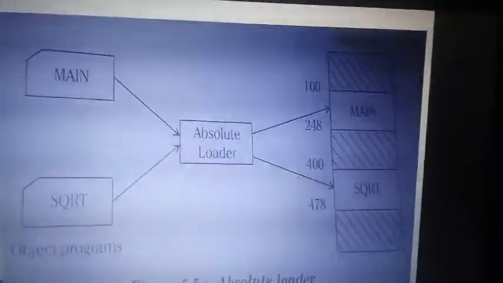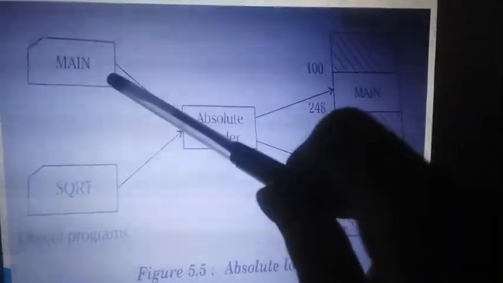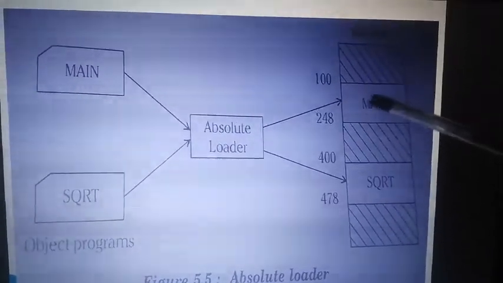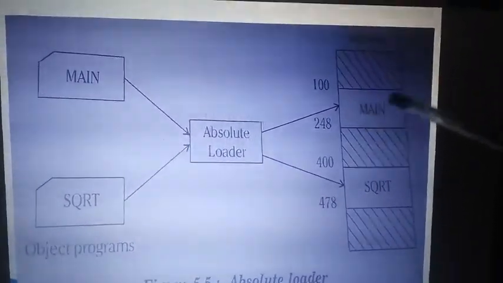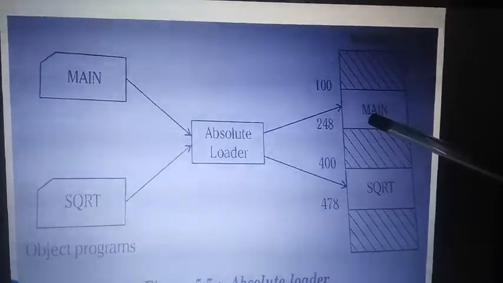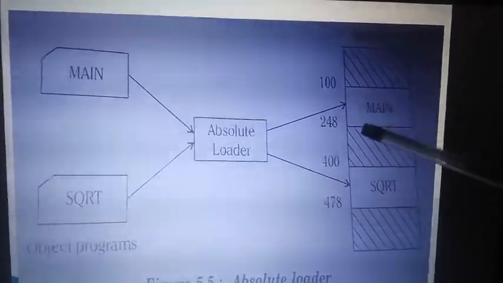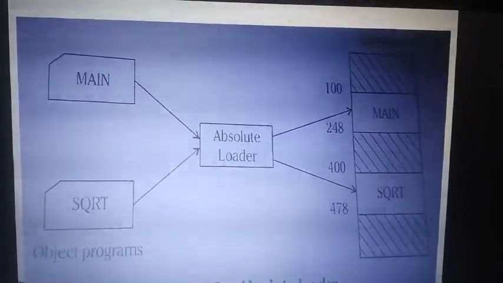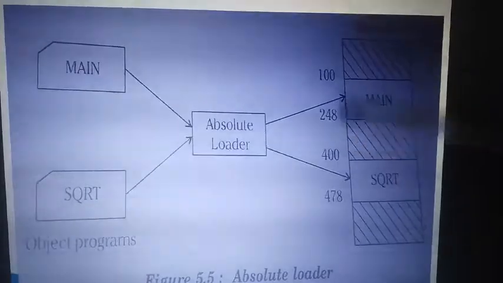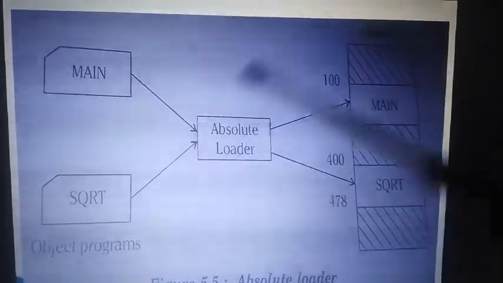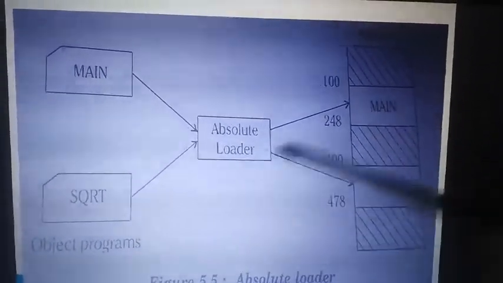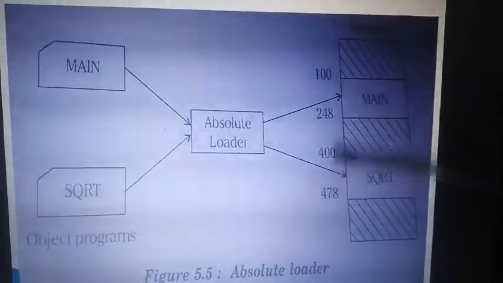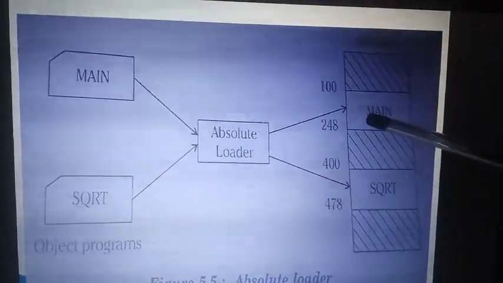We know that it's the main function which is calling the square root function, right? And we already discussed what the absolute loader will do: it will start reading each line and start loading, and at the end it will get a transfer card. These are the text cards and the transfer card, which will transfer the control to the start position, right? So it's loaded in the location specified by the translator. If it is loaded at the translator-specified location, then it is the work of an absolute loader. Clear? So we loaded at 100 and 400, and the memory used was 248.